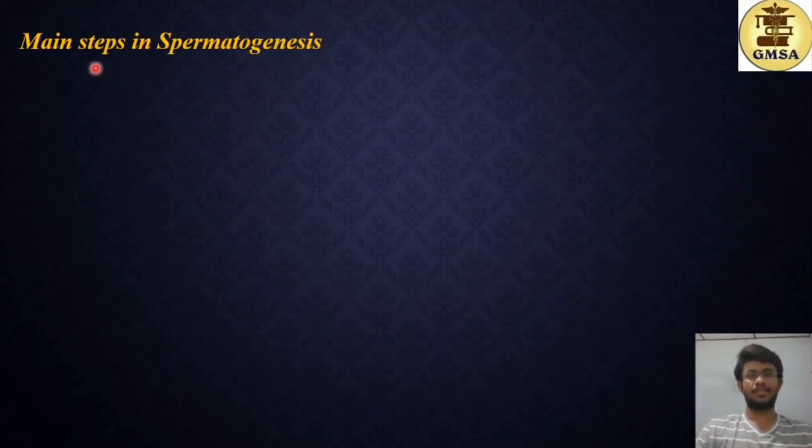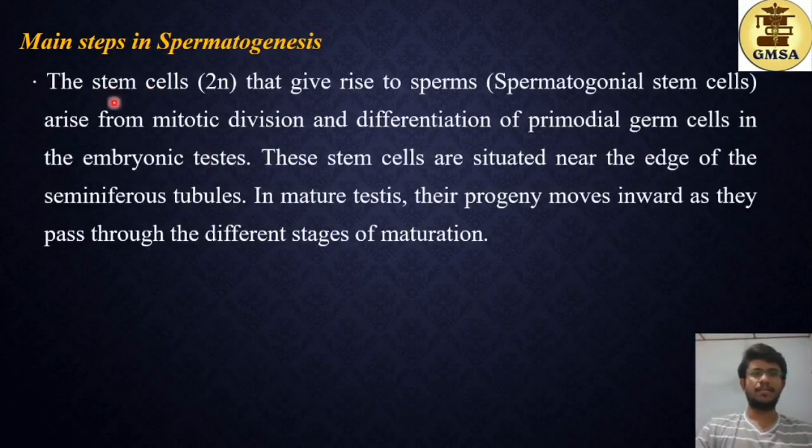The main steps in spermatogenesis. The stem cells: stem cells are diploid cells that give rise to sperms. They are the spermatogonial stem cells. They arise from mitotic division and differentiation of primordial germ cells in the embryonic testis. These stem cells are situated near the edge of the seminiferous tubules. In the mature testis, their progeny move inwards as they pass through the different stages of maturation.